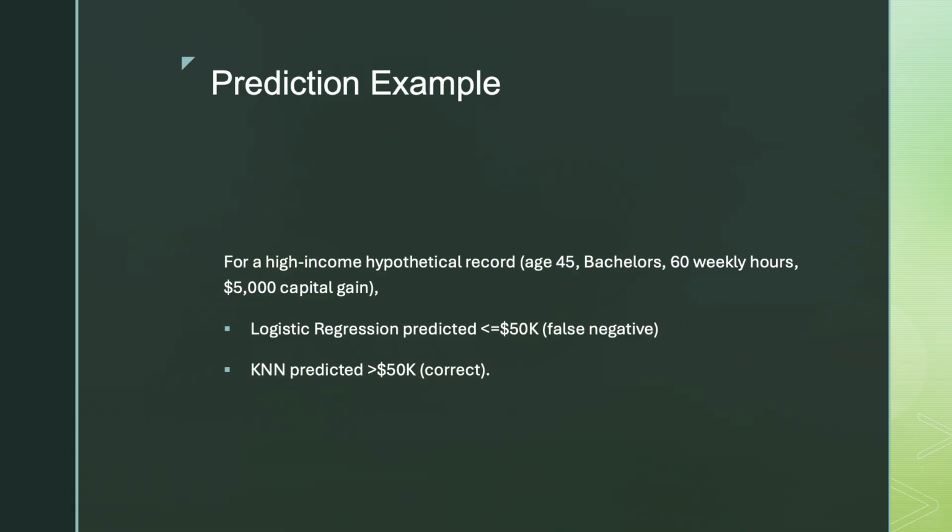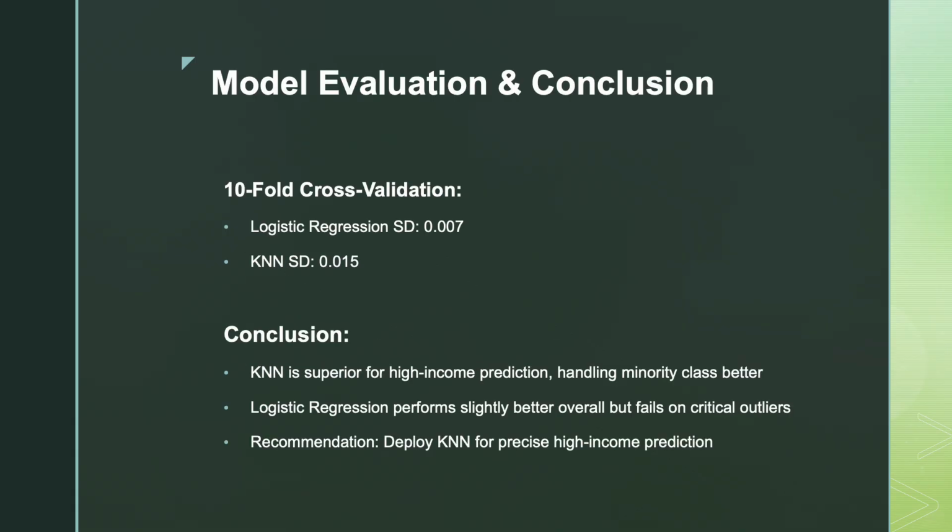For this record, logistic regression predicted the income to be less than or equal to 50K, which is a false negative, while KNN predicted it to be greater than 50K, which seems to be the correct value. This demonstrates KNN's local sensitivity to similar high income neighbors and logistic regression's bias towards the majority class. Talking about cross-validation results, the 10-fold cross validation standard deviations were low for both the models, indicating stable